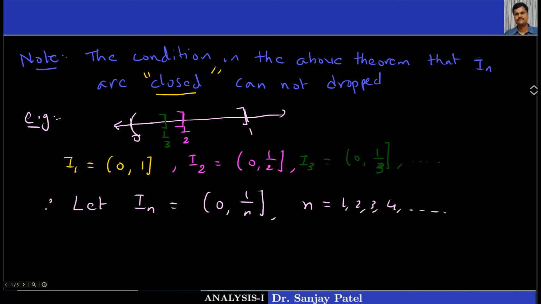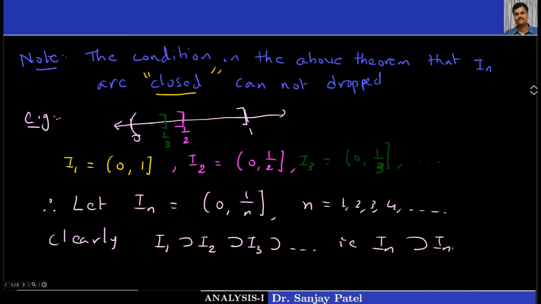Okay, and this is clearly a nested interval sequence. Here I1 contains I2, I2 contains I3 and so on. That is, you can say In contains the next interval In plus 1 for every n.